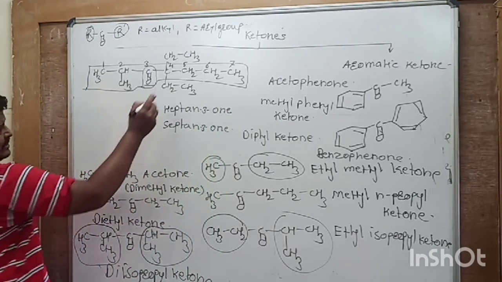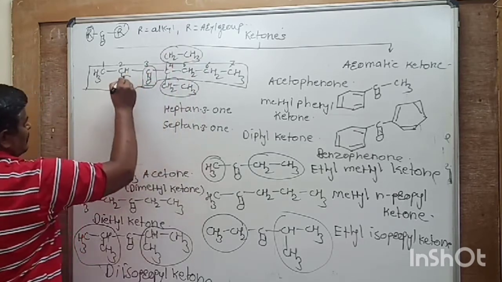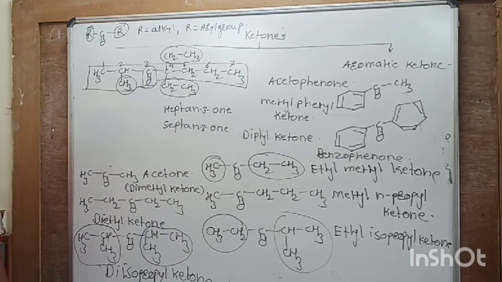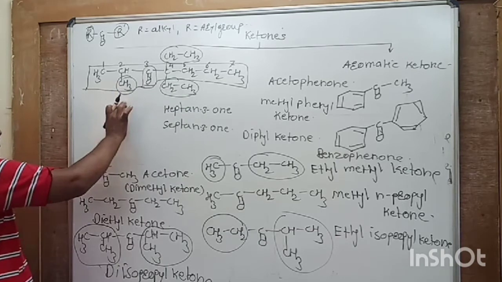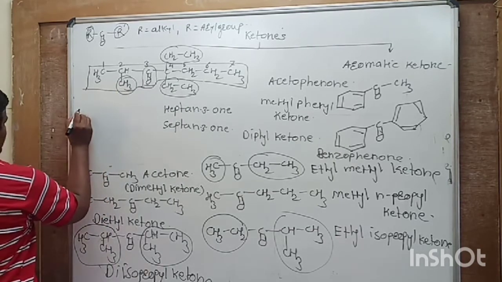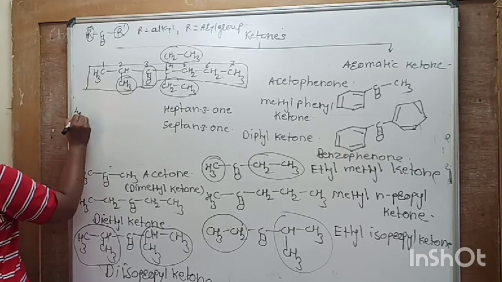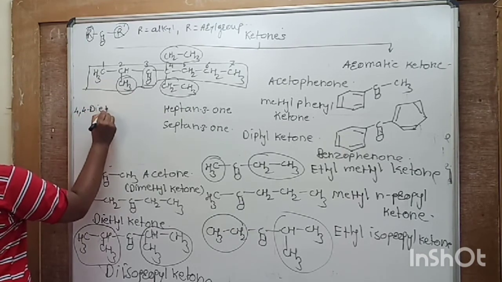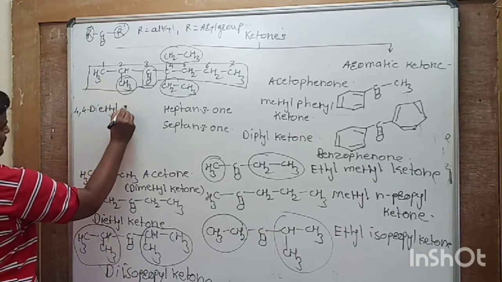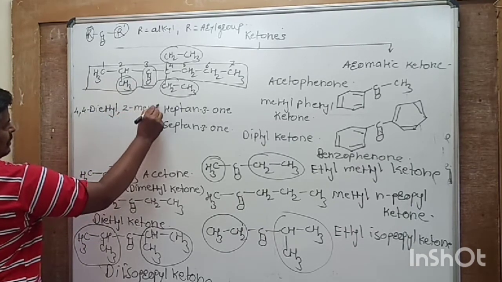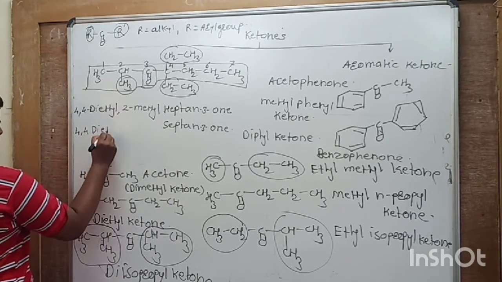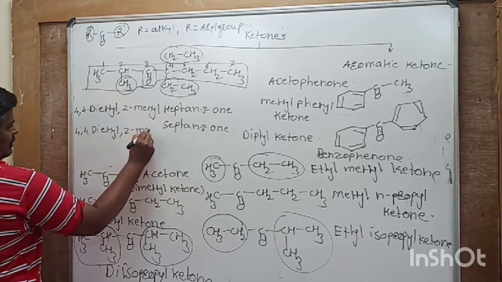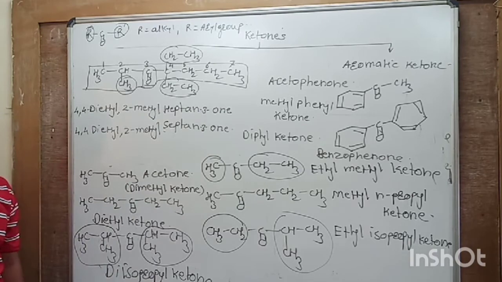Next, if substituents are present, here different substituents are present. Out of that, two are the same. This is an ethyl group, this is a methyl group. E comes first, and hence we can give the name as 4,4-diethyl, then 2-methyl heptan-3-one. So this is the correct name of this compound.